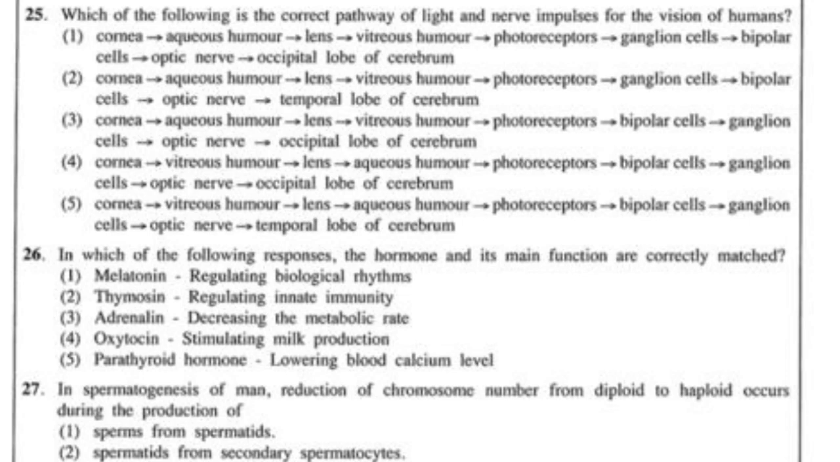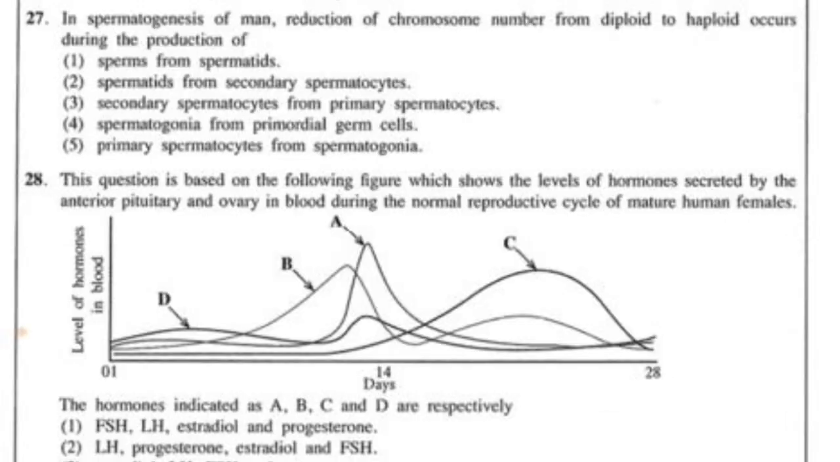Fourth statement, oxytocin does not stimulate milk production. Oxytocin stimulates milk ejection. Then the fifth statement, parathyroid hormone will increase the blood calcium level, not decrease. So answer is answer number 1. 27th question, in spermatogenesis of man, reduction of chromosome number from diploid to haploid occurs during the production of. So always remember the chromosome number changes from diploid to haploid when secondary spermatocytes are formed from primary spermatocytes. Always remember that. So the answer is answer number 3.